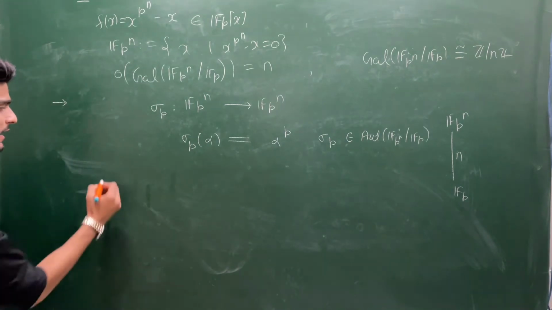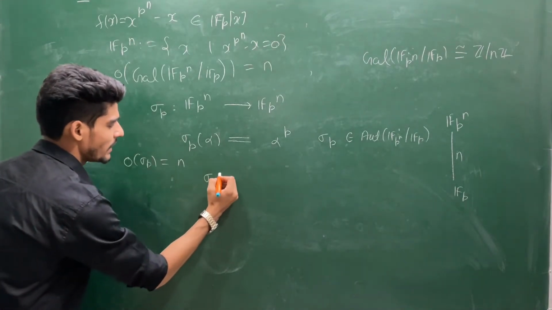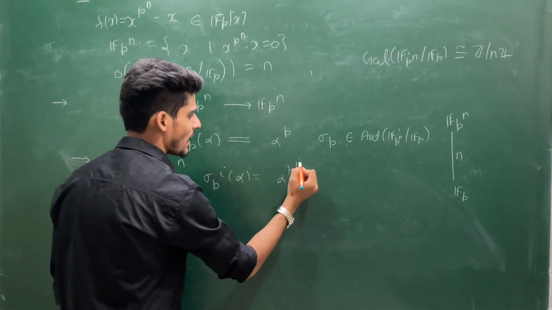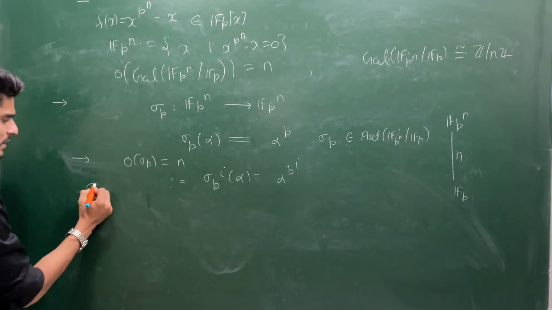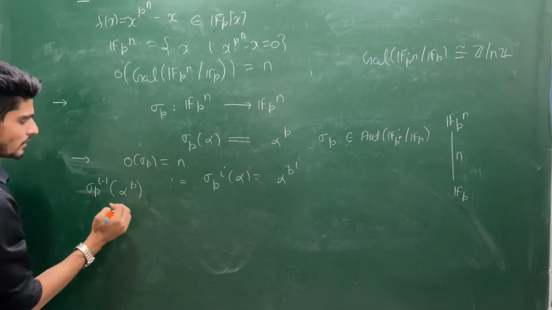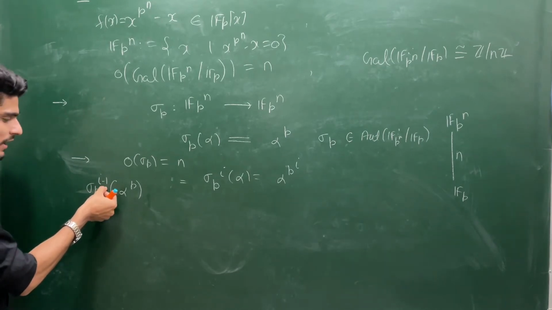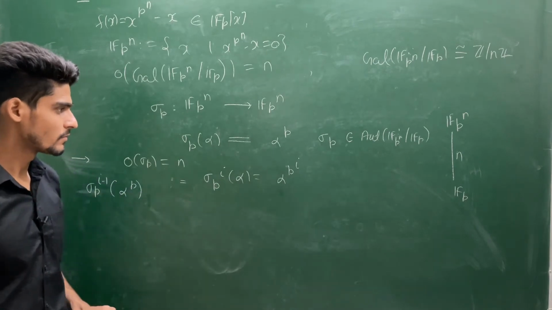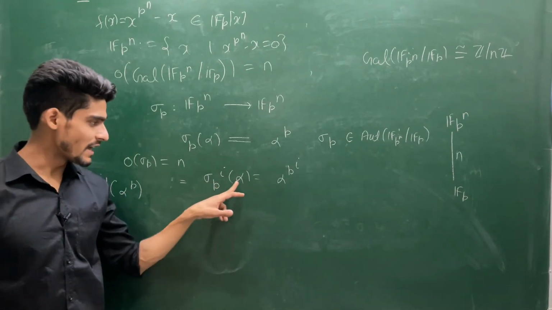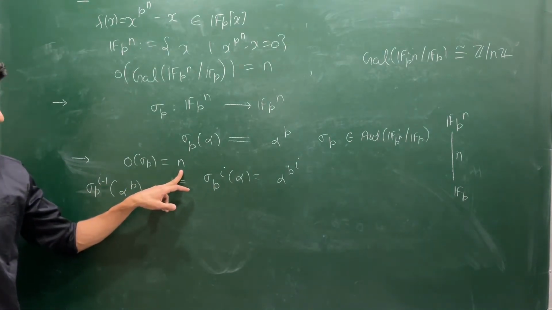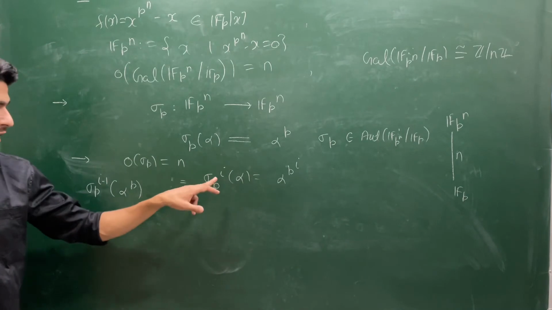So this is a member of this, and you observe the order of this sigma p is exactly n, because if you operate sigma p I times on alpha, you will have alpha to the power p power I. You can think of it in this manner: sigma p of alpha gives alpha to the power p, then you operate again and you have alpha to the power p square, then p cube, and after I times you will have alpha to the power p power I. And you are looking for that I for which it fixes every alpha, because this is an element of order n.